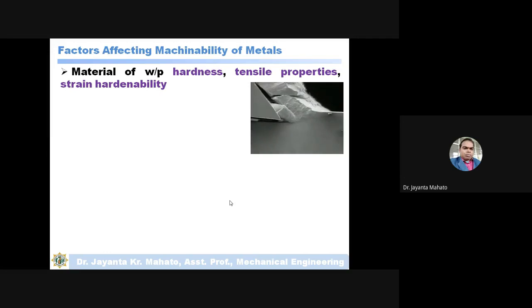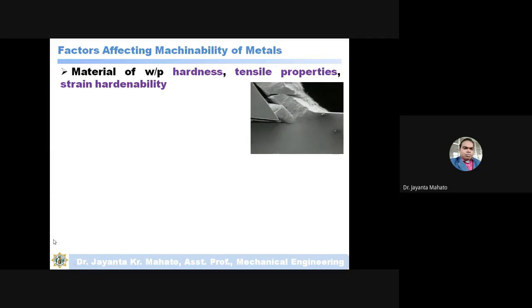Strain hardenability. Strain hardenability means, during machining of the material, machining means removing the material. How do you remove the material? What type of mechanism is involved? Here a shearing mechanism is involved. Shearing is nothing but a mechanical deformation, like a plastic deformation.